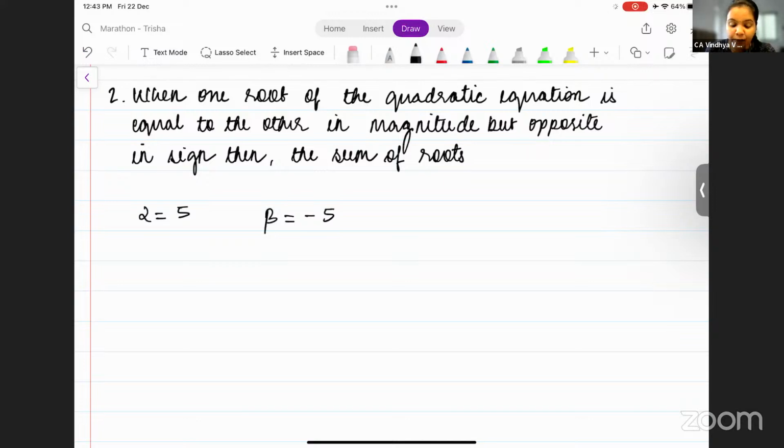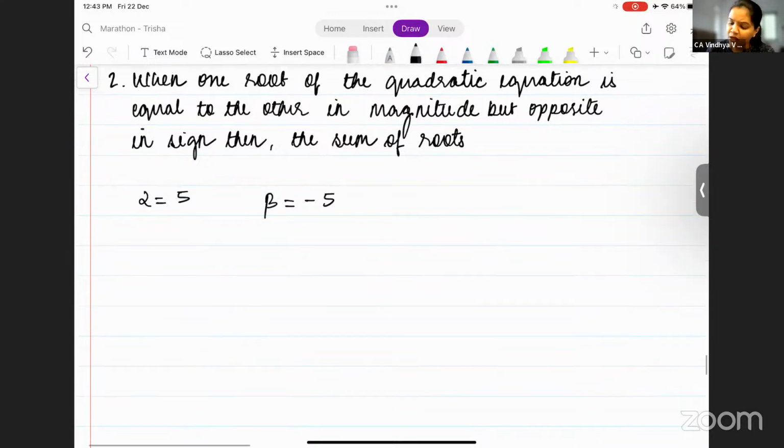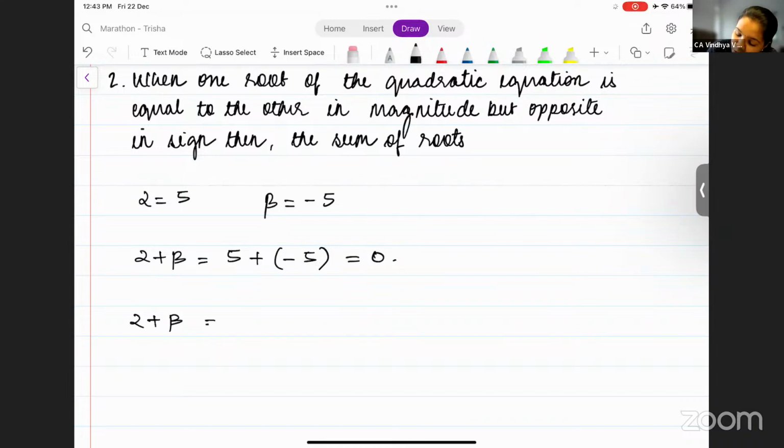Equal in magnitude, but opposite in sign. So if you add these two, alpha plus beta, you'll get 5 plus minus 5, which is equal to 0. Correct? So alpha plus beta will be equal to 0.